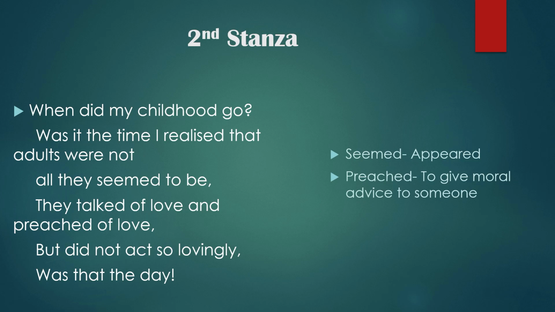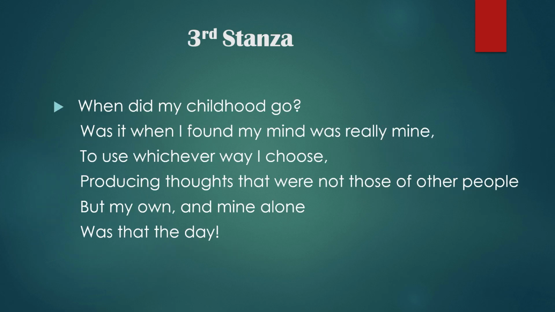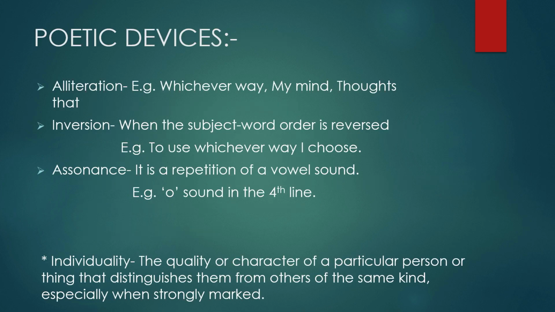Quickly moving on to the third stanza, which goes as, "When did my childhood go? Was it when I found my mind was really mine, to use whichever way I choose, producing thoughts that were not those of other people, but my own and mine alone? Was that the day?" The poetic devices used in the third stanza are, first, alliteration, given by the words whichever way, my mind, thoughts that.